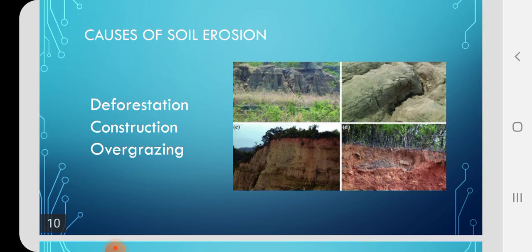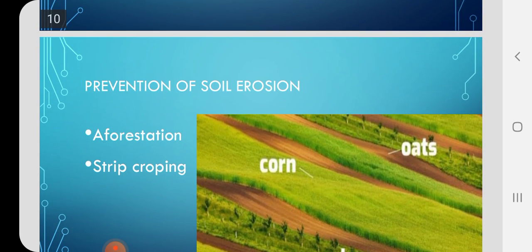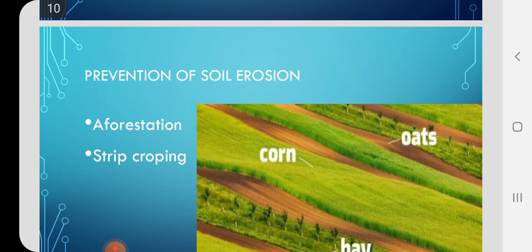Now let us discuss how we can prevent soil erosion. What are the methods to avoid soil erosion? The best two methods for avoiding the soil erosion are afforestation and strip cropping. Some more laws from the government also help the prevention of soil erosion. We should ban deforestation by enacting laws so that the soil erosion can be controlled to a maximum extent. We can prevent soil erosion by scientific tilling, planting saplings, farming and harvesting also.